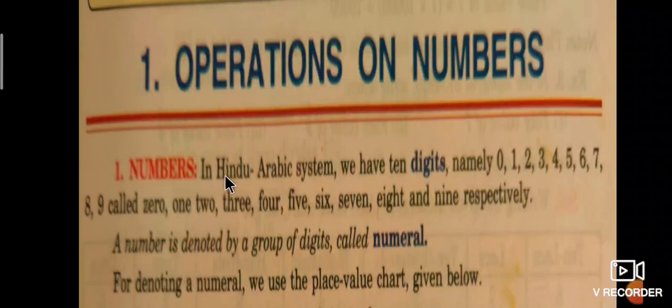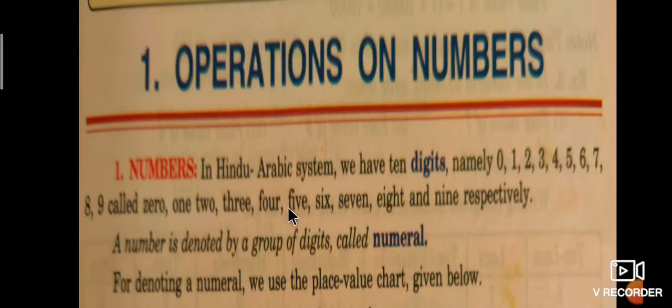In the Indo-Arabic system we have 10 digits, namely 0, 1, 2, 3, 4, 5, 6, 7, 8, 9.